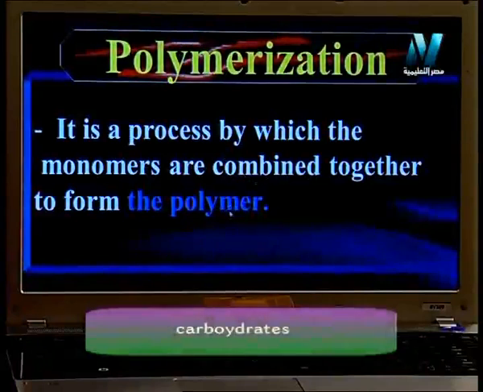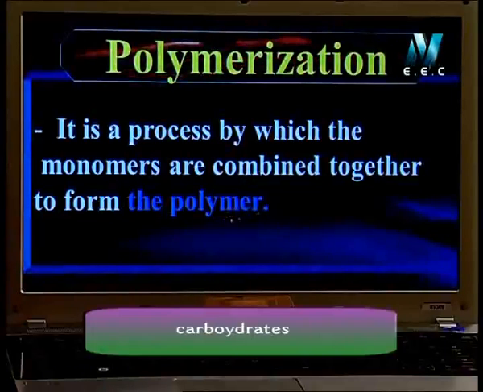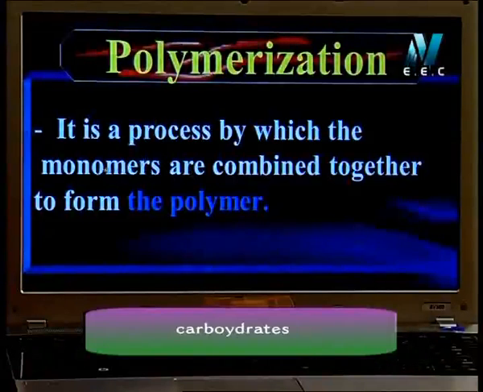The difference between the 3 words: the large size molecules, we call it polymers. Polymers are made of a group of monomers. The process that combines monomers together to form a polymer, we call it polymerization.